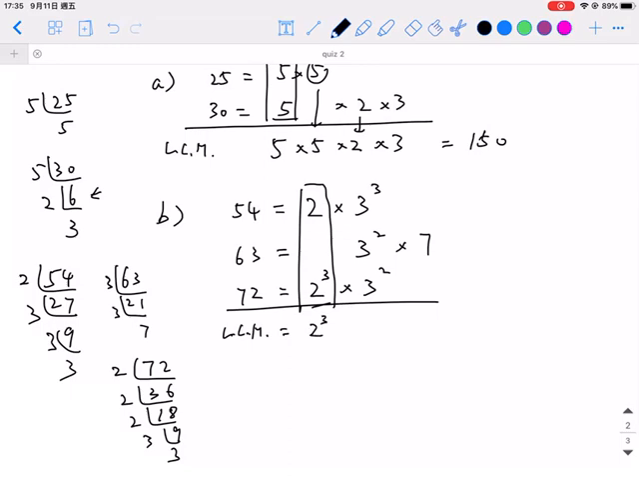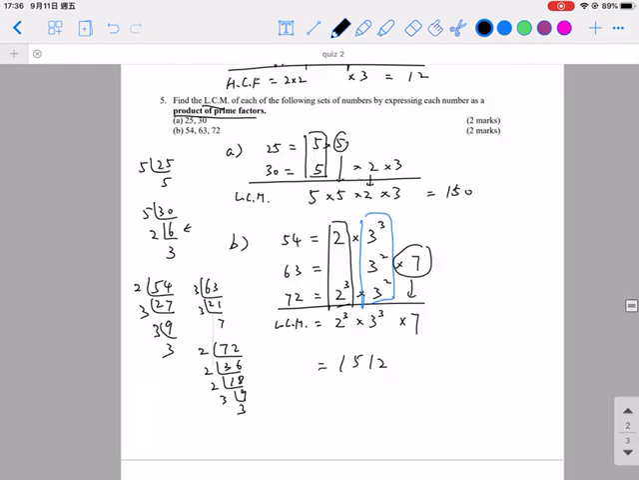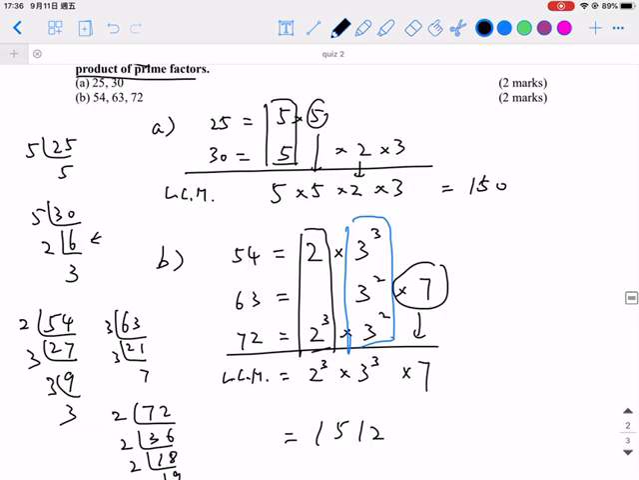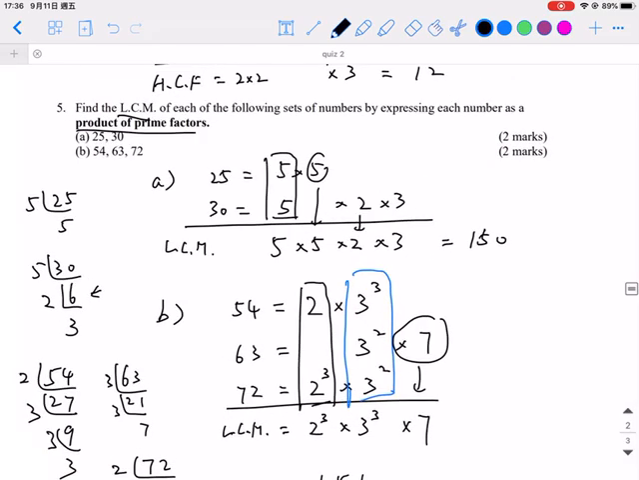And for the second one, I will choose the largest index, which is 3 to the power 3, and also choose this one alone, so I just write down multiplied by 7. So the answer should be 1512. So please pay attention to the method, okay? Please remember once again, don't use the short division, the primary school method, okay?